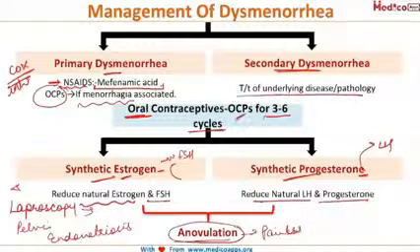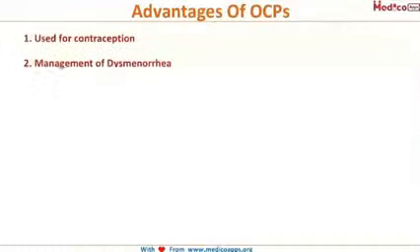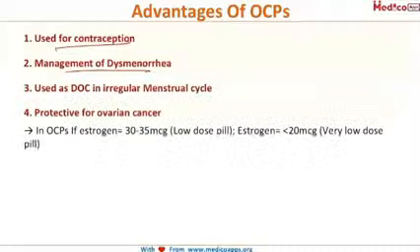Now we know these OCPs are used as contraceptives. So let us summarize here the other uses of OCPs, basically the advantages of OCPs. We know they can be used as contraceptives. We have seen just now that they are used in the management of dysmenorrhea. Then they are the drug of choice even in cases of irregular menses. They regularize the menstrual cycle.